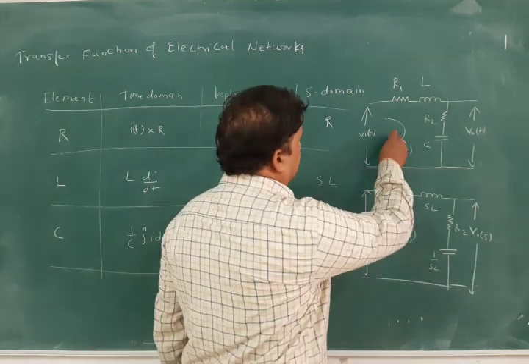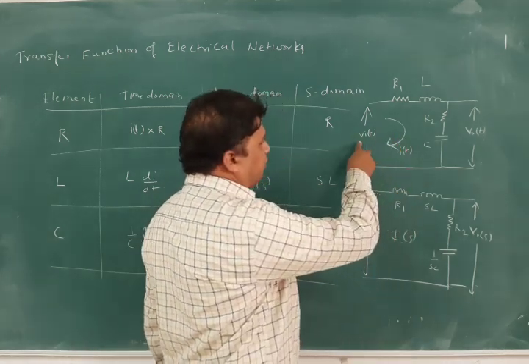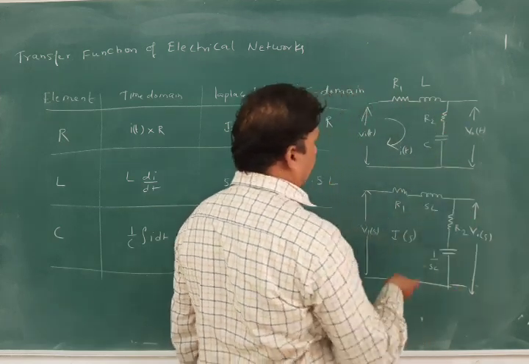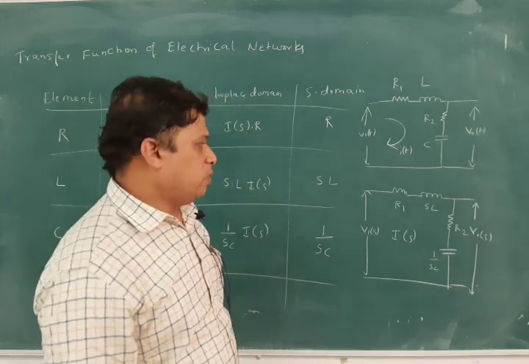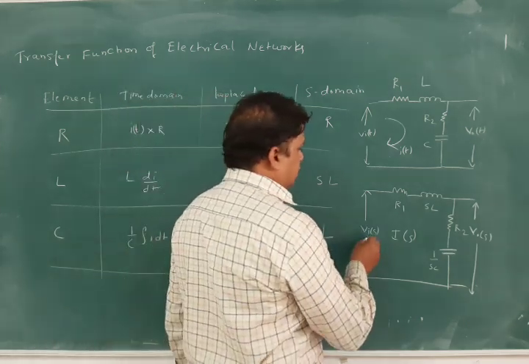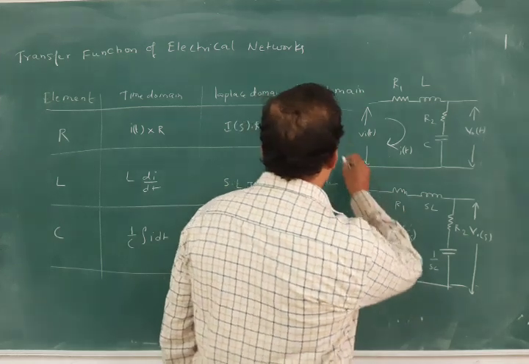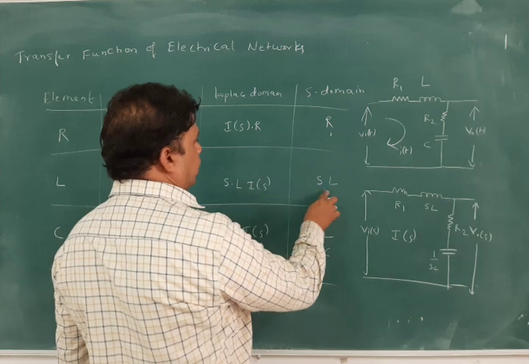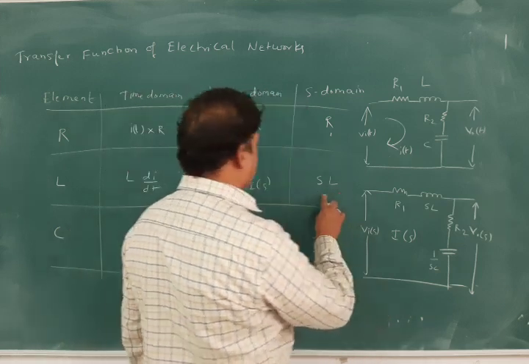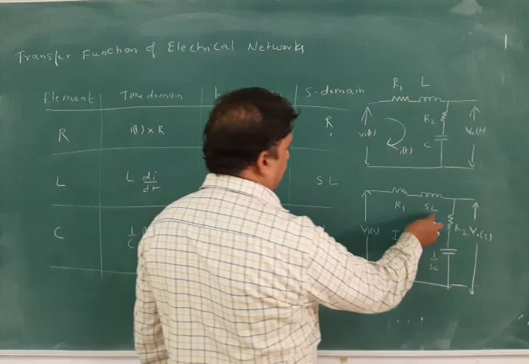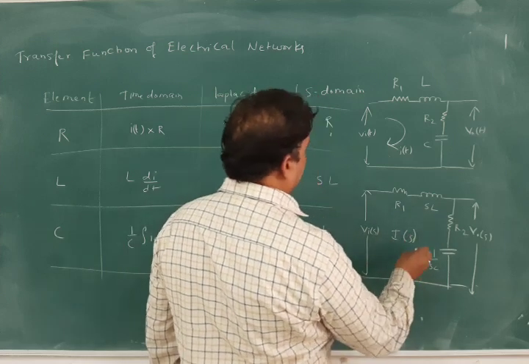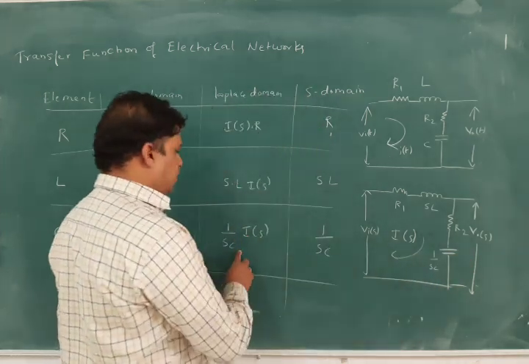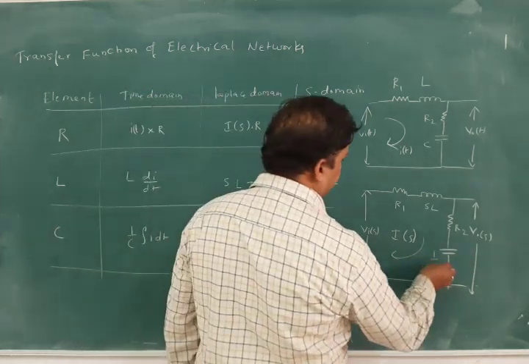Suppose the circuit is given like this: Vi of t, R1, L, R2 and C. If we apply the Laplace transform and write the circuit in the S domain, we have Vi of S and R1, and L becomes SL. The variables are removed, and because it is I of S here we can write SL directly, and this is R2, and the capacitor becomes 1 by SC. We write only the 1 by SC value in the S domain.